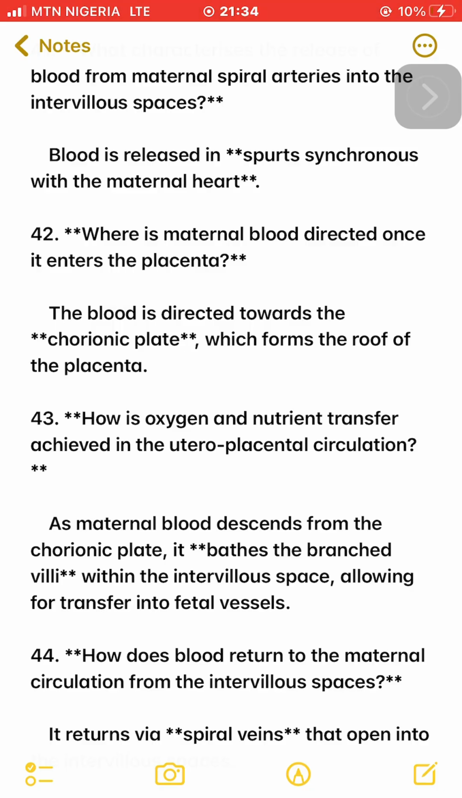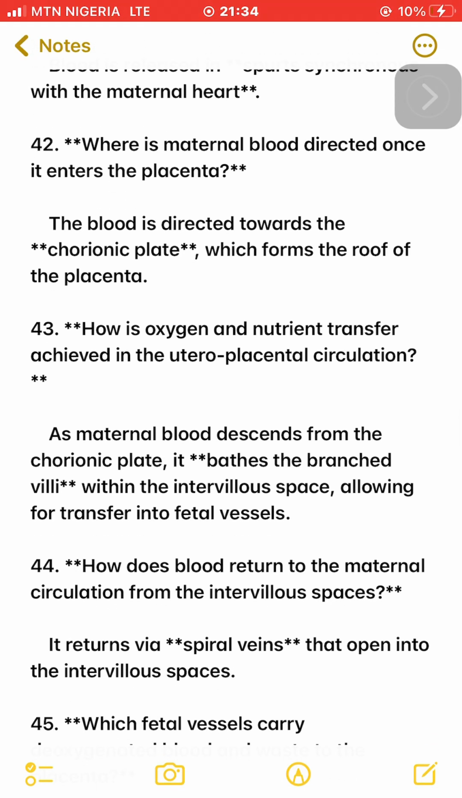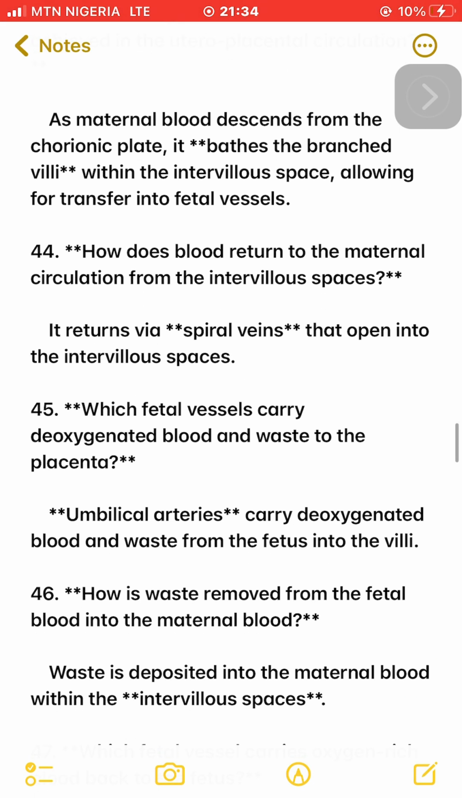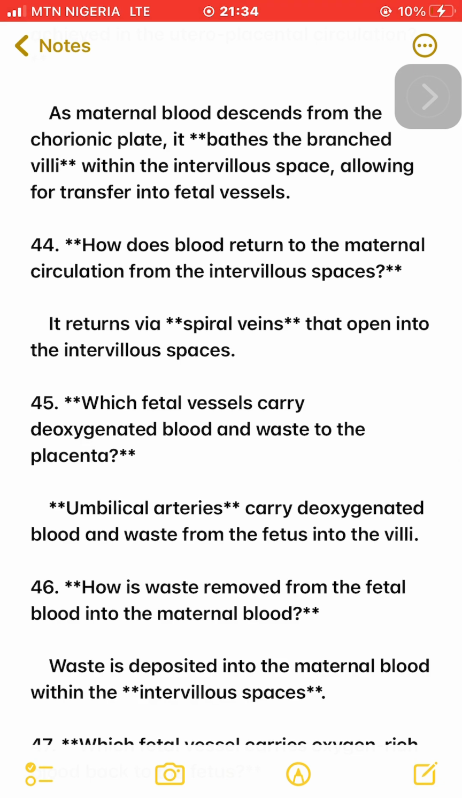43. How is oxygen and nutrient transfer achieved in the uteroplacental circulation? As maternal blood descends from the chorionic plate, it bathes the branched villi within the intervillous space, allowing for transfer into fetal vessels. 44. How does blood return to the maternal circulation from the intervillous spaces? It returns via spiral veins that open into the intervillous spaces.